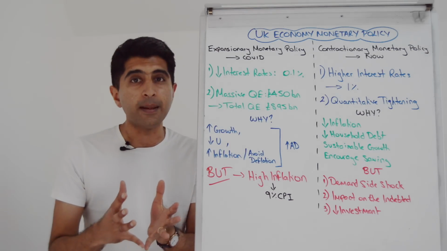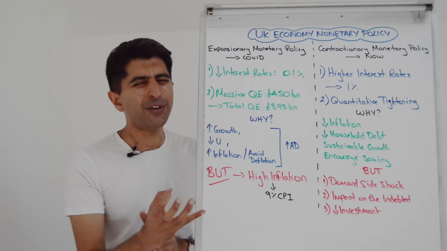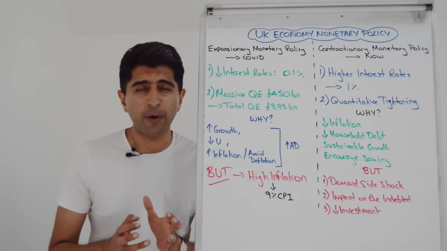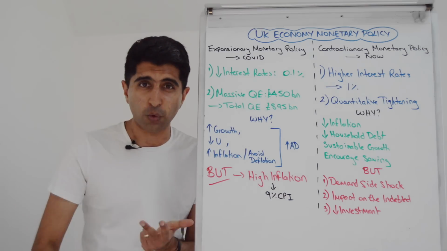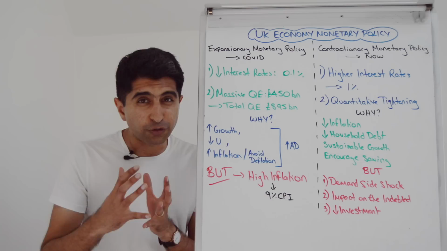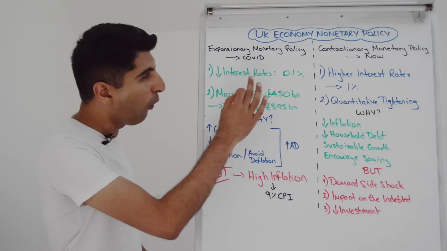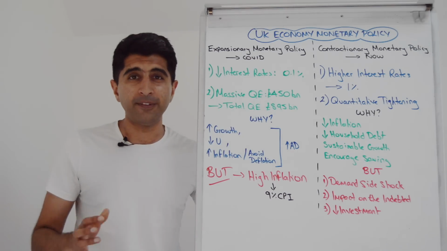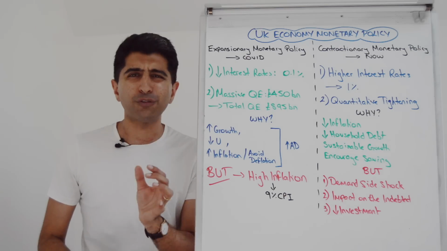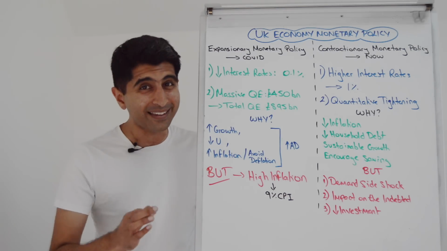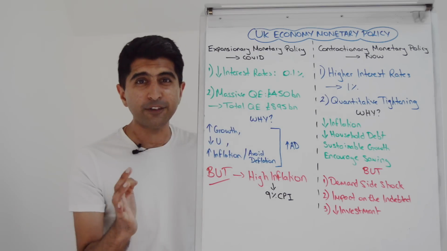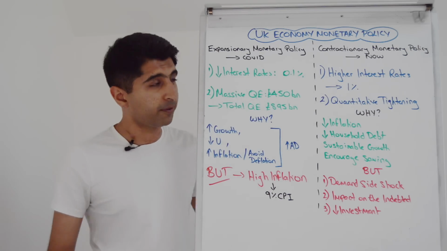What are the major themes with monetary policy in the UK? Well, the first theme is the huge expansionary monetary policy that we used during COVID times. We're looking at 2020 and 2021. Now, interest rates in the UK were slashed all the way down to 0.1%. That is the lowest rate in the history of the Bank of England. Bear in mind, the Bank of England have existed since the 1600s. We've never seen an interest rate as low as 0.1% before.